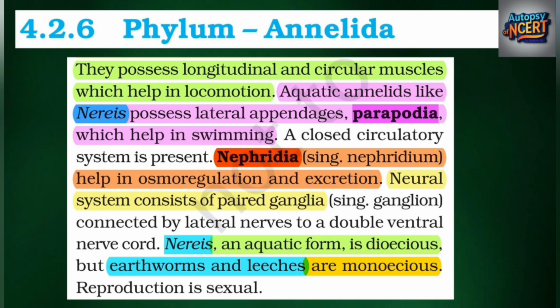osmoregulation and excretion. Neural system consists of paired ganglia, sing. ganglion, connected by lateral nerves to a double ventral nerve cord. Nereis, an aquatic form, is dioecious, but earthworms and leeches are monoecious. Reproduction is sexual.